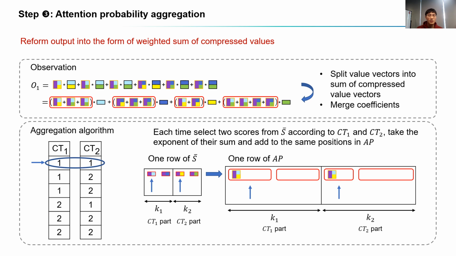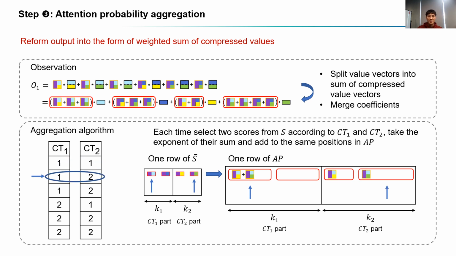Note that the first K1 positions are indexed by CT1 and the rest K2 positions are indexed by CT2. Here in the first iteration, CT1 and CT2 read 1 and 1. Thus, we select the first score from the CT1 part and the first from the CT2 part, compute the exponent of their sum, and add to the same positions in AP.